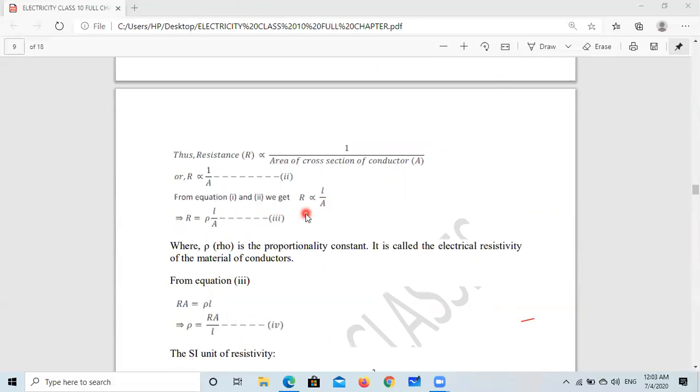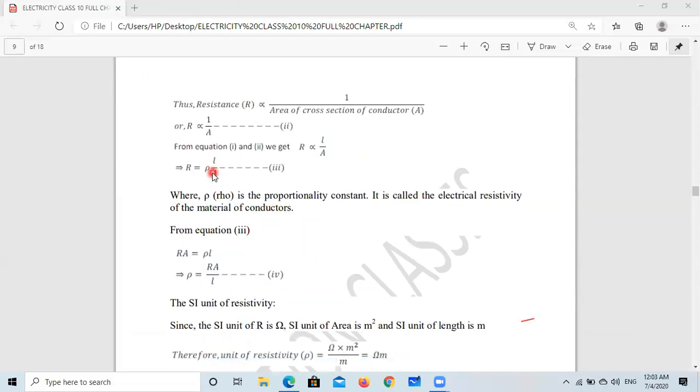Or if you want to remove this sign of proportionality, we have to put one constant. So R is equal to rho L upon A. Here rho is known as the resistivity of the material, of the conductor. So from here we can find the value of rho. Rho is equal to RA upon L, where when A comes to this side, RA, and when L comes to this side, RA upon L. So we can say rho is RA upon L.